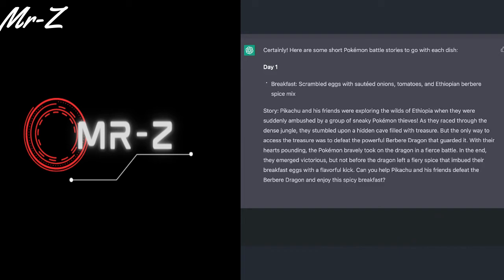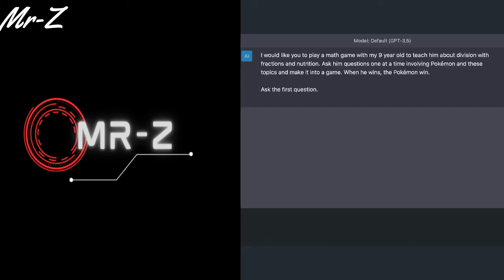I'm trying to understand what this would look like, and I could refine it and improve it further, but it's already done a pretty good job. I could probably take this and read it to my son and have him more excited about trying the dish. So then I thought, well, let's take this crazy idea further.